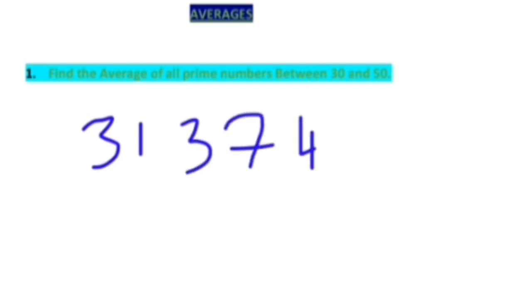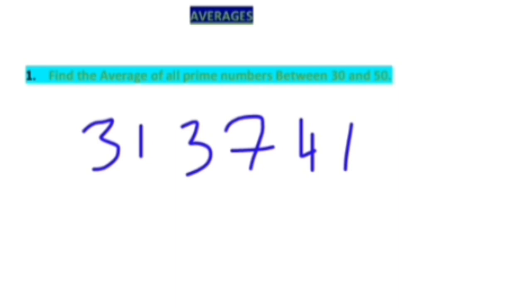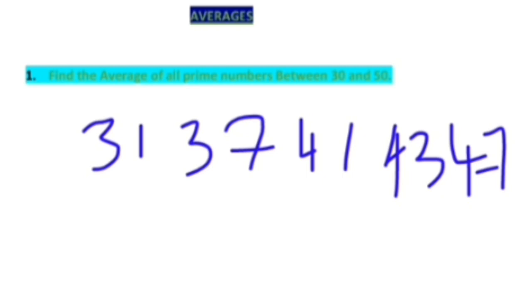Between 30 and 50, there are 5 prime numbers: 31, 37, 41, 43 and 47. So these are the prime numbers present between 30 and 50.